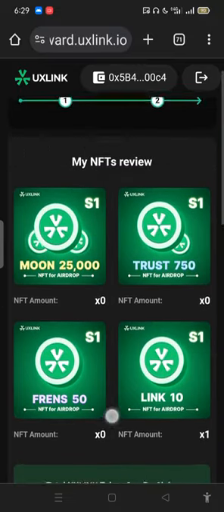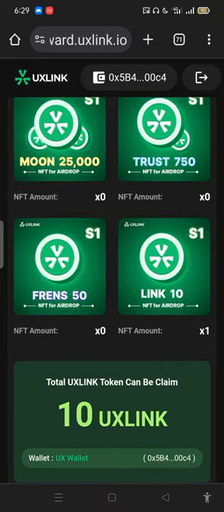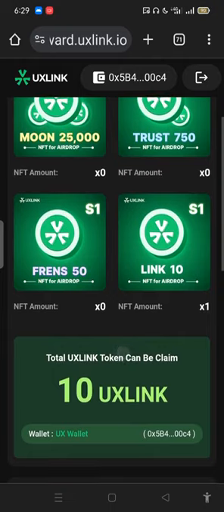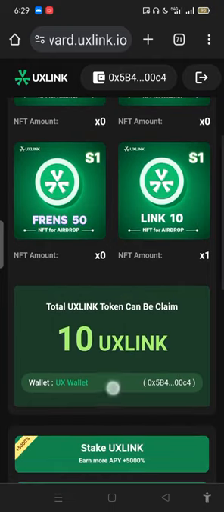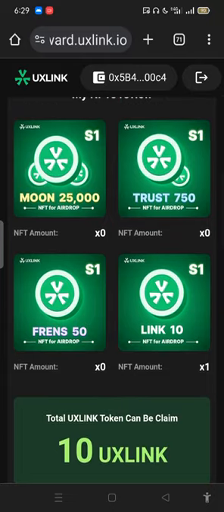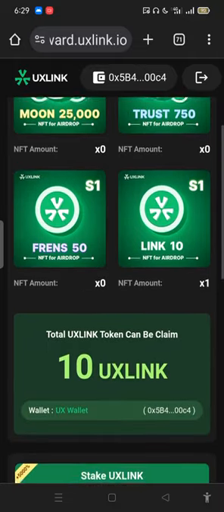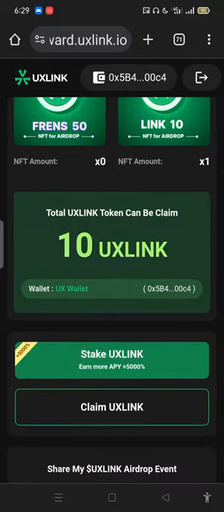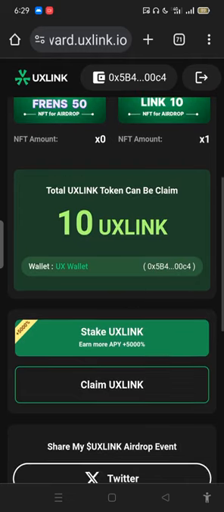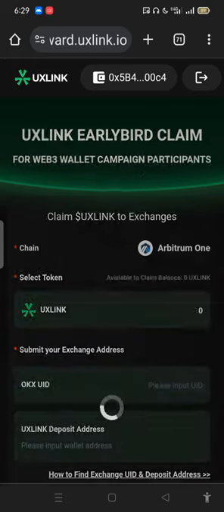This one is just my NFT reviews. I just have little NFTs that I actually picked up. So you have the Moon Trust 750, Friends 50, and Links 10. And so it's a total UXLINK token that can be claimed. So it's 10 UXLINK and say claim. I click on claim,